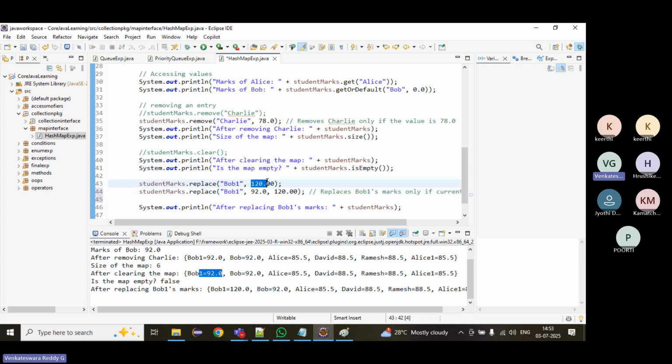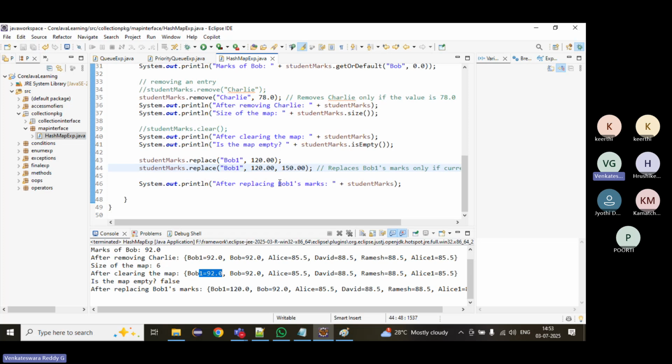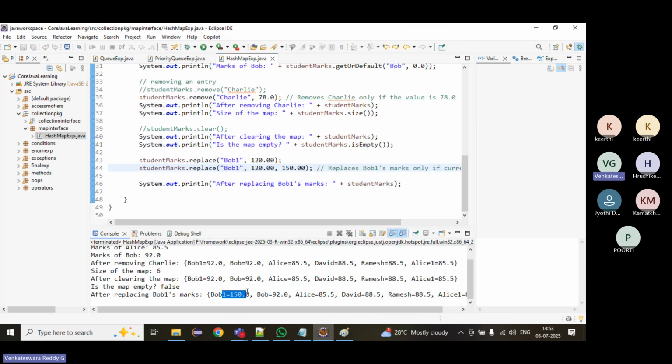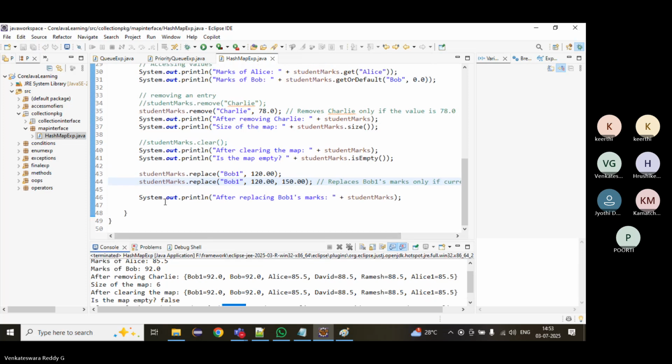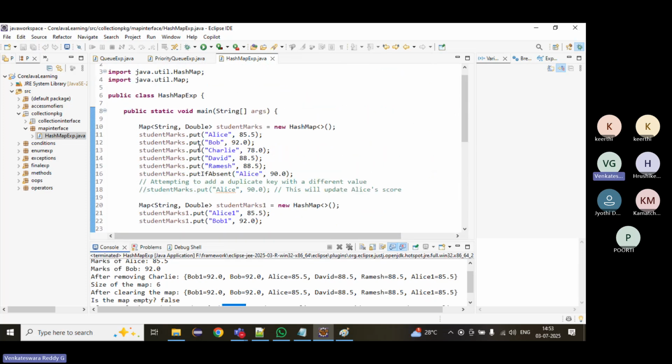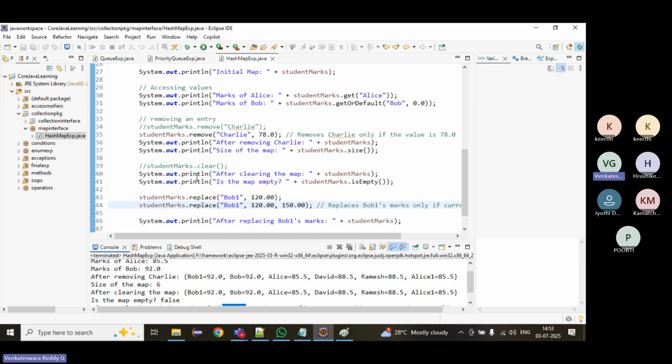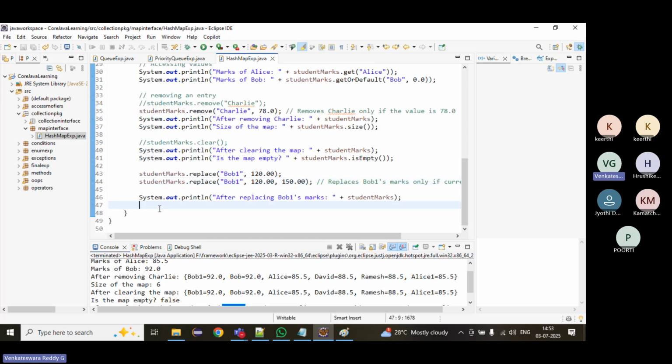It is replaced with 120. We have to give the old value and the new value, maybe 150. If it matches the old value correctly, then only it will replace. Otherwise, it will not replace. It is replaced with 150. Here, mainly the put method inserts the key value pair, get retrieves the value, remove removes the key, and replace updates the existing.